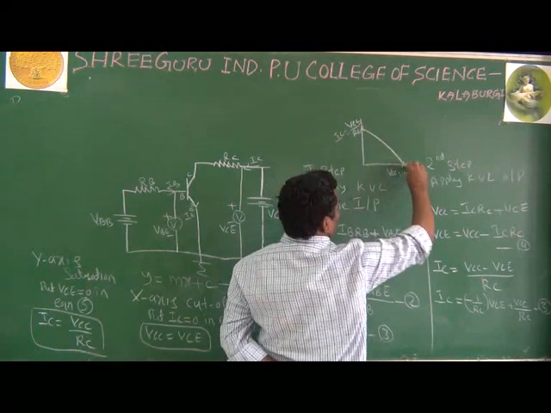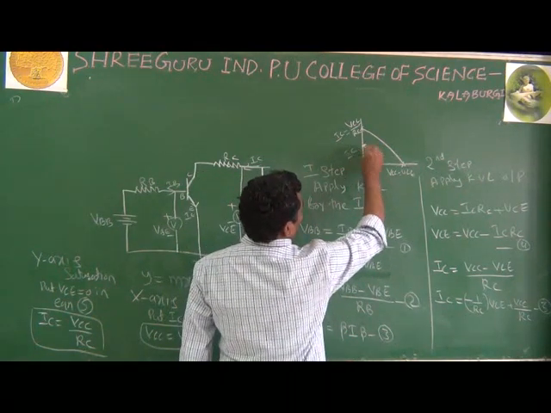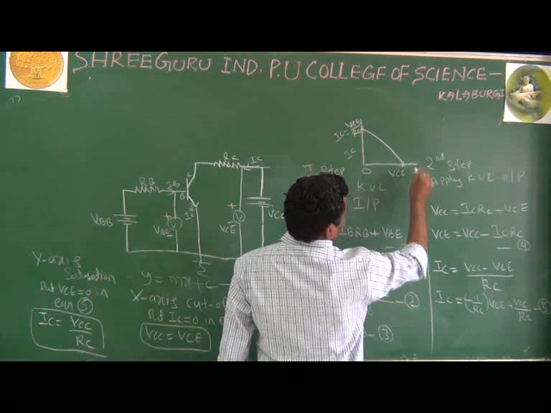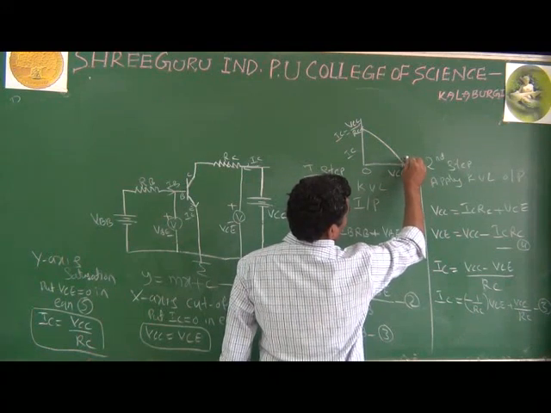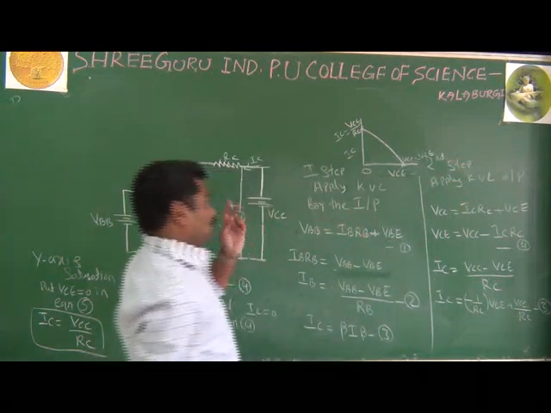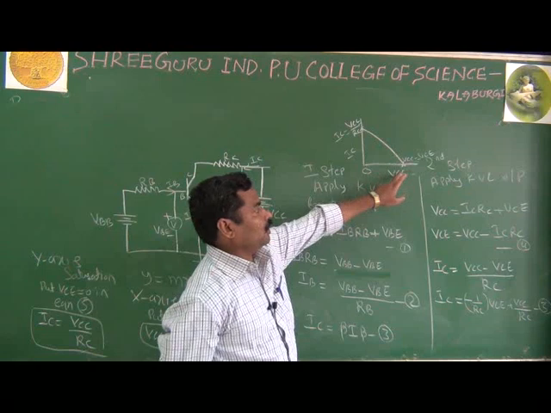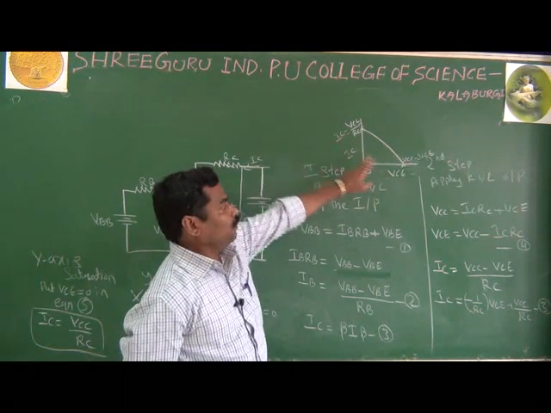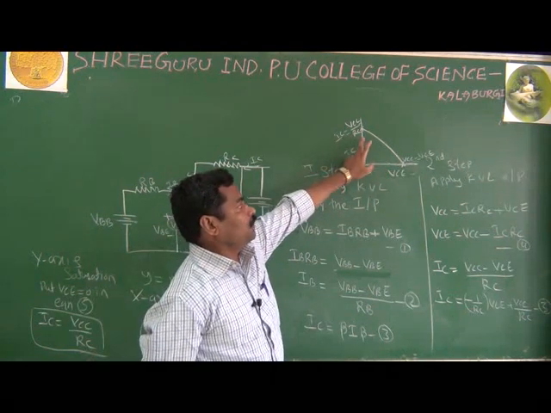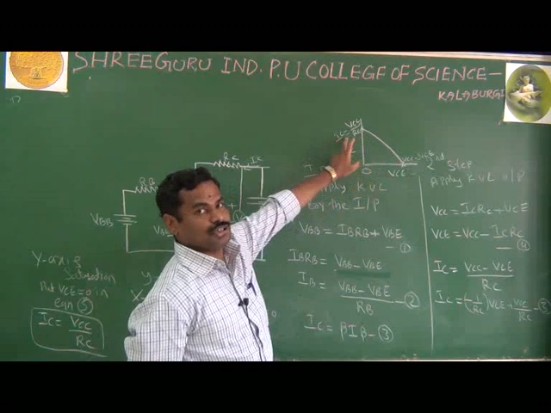It means this is your IC and this is your VCE, and this is your VCC equal to VCE. By using this derivation, what have you found out? We have found out the cutoff point and saturation point, and once you know them, it is very easy to draw the DC load line. The DC load line is a line on the output characteristics. It will give you the cutoff and saturation points.